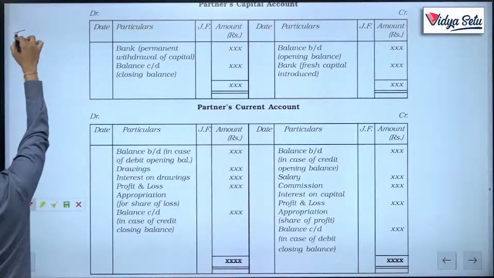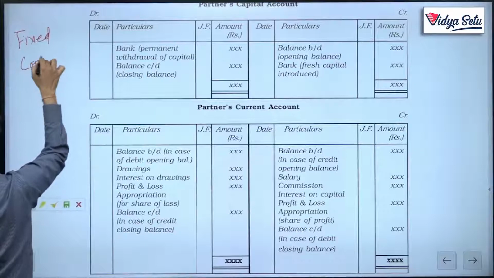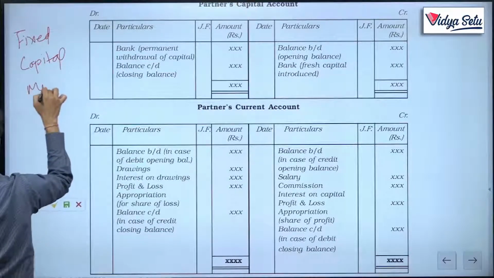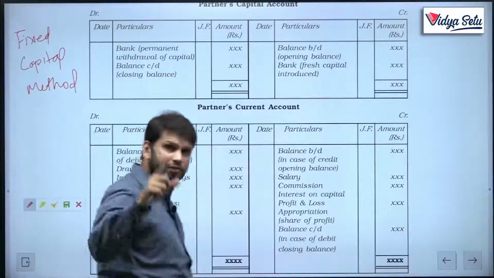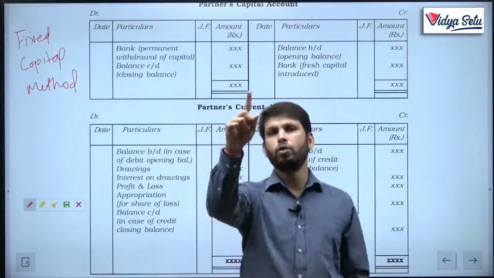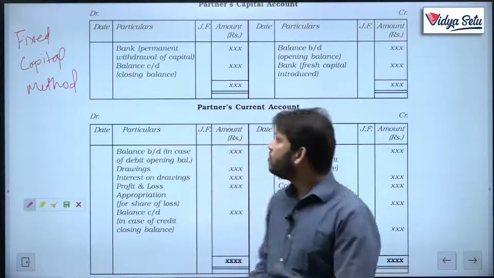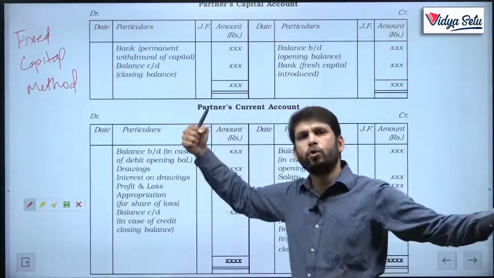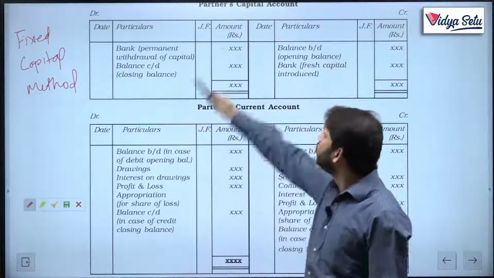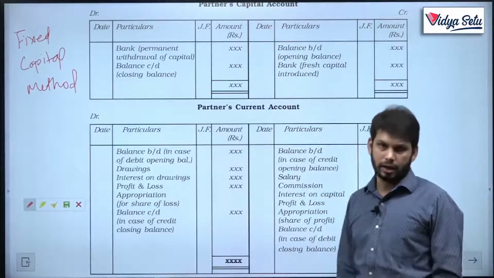In the fixed capital method, in fluctuating capital, do remember that there is only one account, which is the capital account. In the fixed capital method, the same capital account is broken down into two types of account. One account is called the partners capital account, another account is called the partners current account.